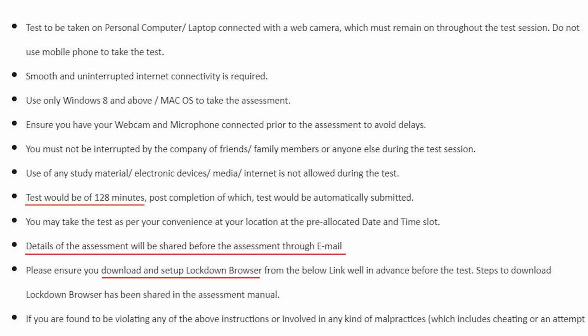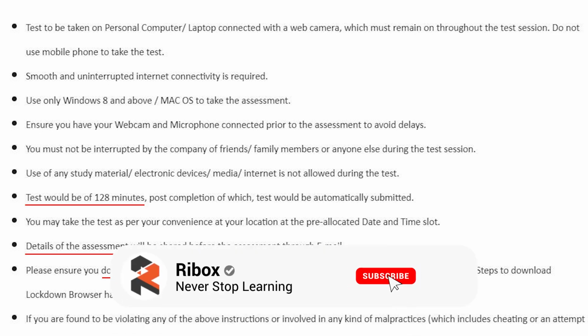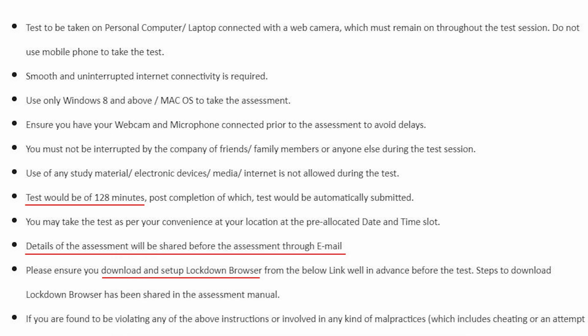You need to ensure that your webcam and microphone are connected prior to the assessment to avoid delays. So ensure at the beginning that you have your microphone and your webcam in working condition. If you want to check whether they are working fine or not, I have provided a link in the description box below. You can go to the online assessment tool where you will be able to check if your webcam or your microphone is malfunctioning or not. The link is provided in the description box below for the same.